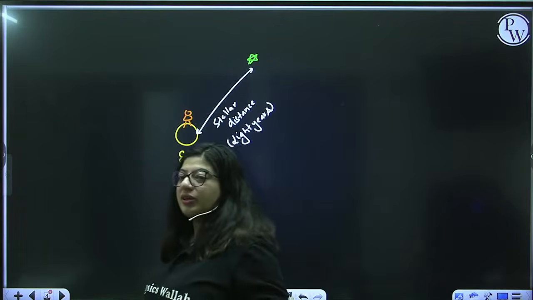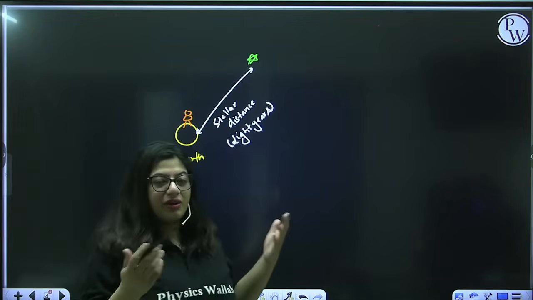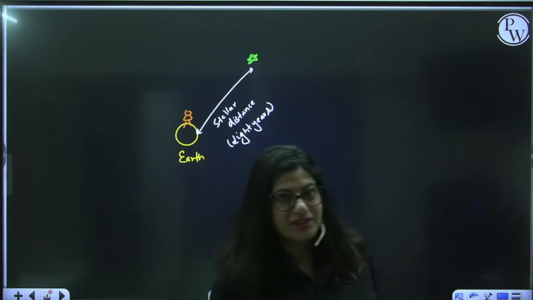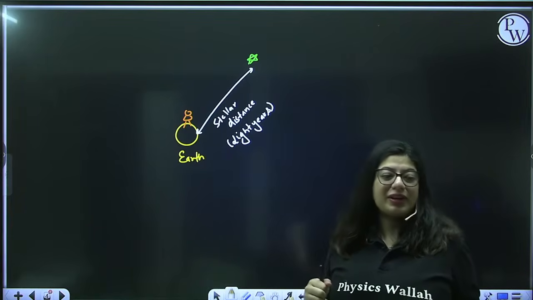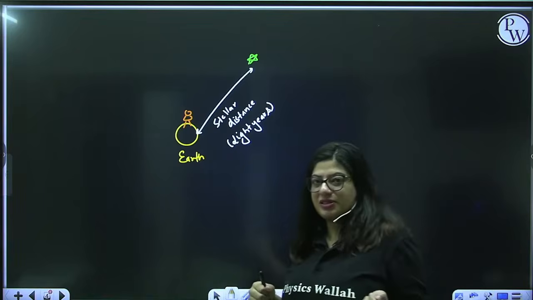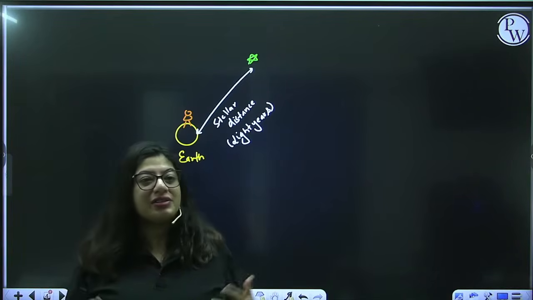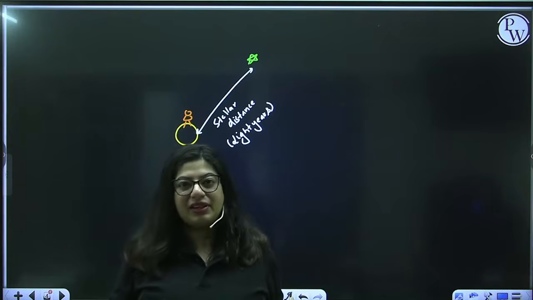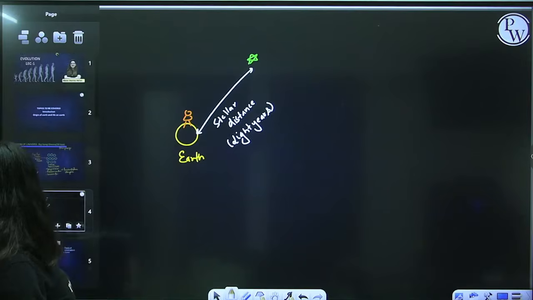Fine. So that means if you're looking at a star, you're looking in the past, but right now maybe that does not exist. Okay, so this is also written in NCERT. Whenever you're looking at a star, that means you're looking in the past, because that might have gone away, because the distance is so much in light years that it may not have survived till then. Fine. So that's about the universe, a little deeper concept.